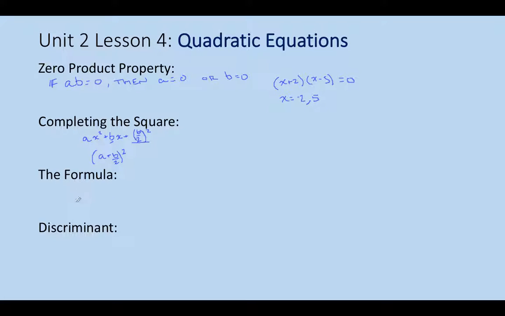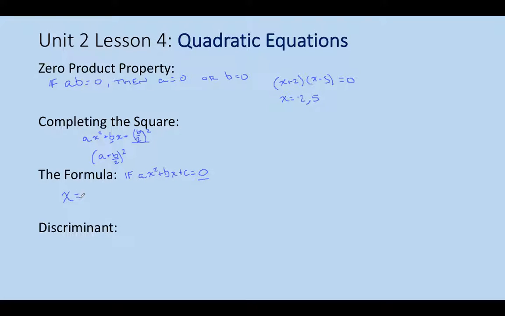All right, and then kind of the last big thing is the formula. First of all, we'll say if you have something in standard form, ax squared plus bx plus c equals 0. Remember, it's got to equal 0, that's a key.